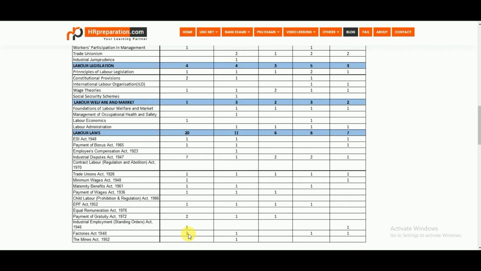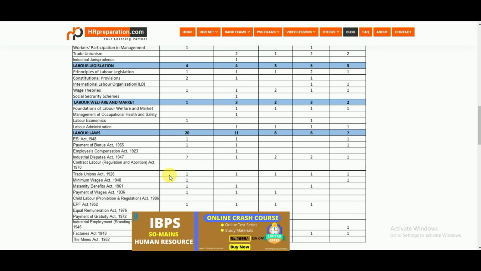As per this 2021 paper, from the labor laws we need to focus on the Industrial Disputes Act first, second the Payment of Gratuity Act, and third the Factories Act 1948, and the other acts also. We should not ignore any of the labor laws, because we don't know how many questions can be asked from each respective labor law.